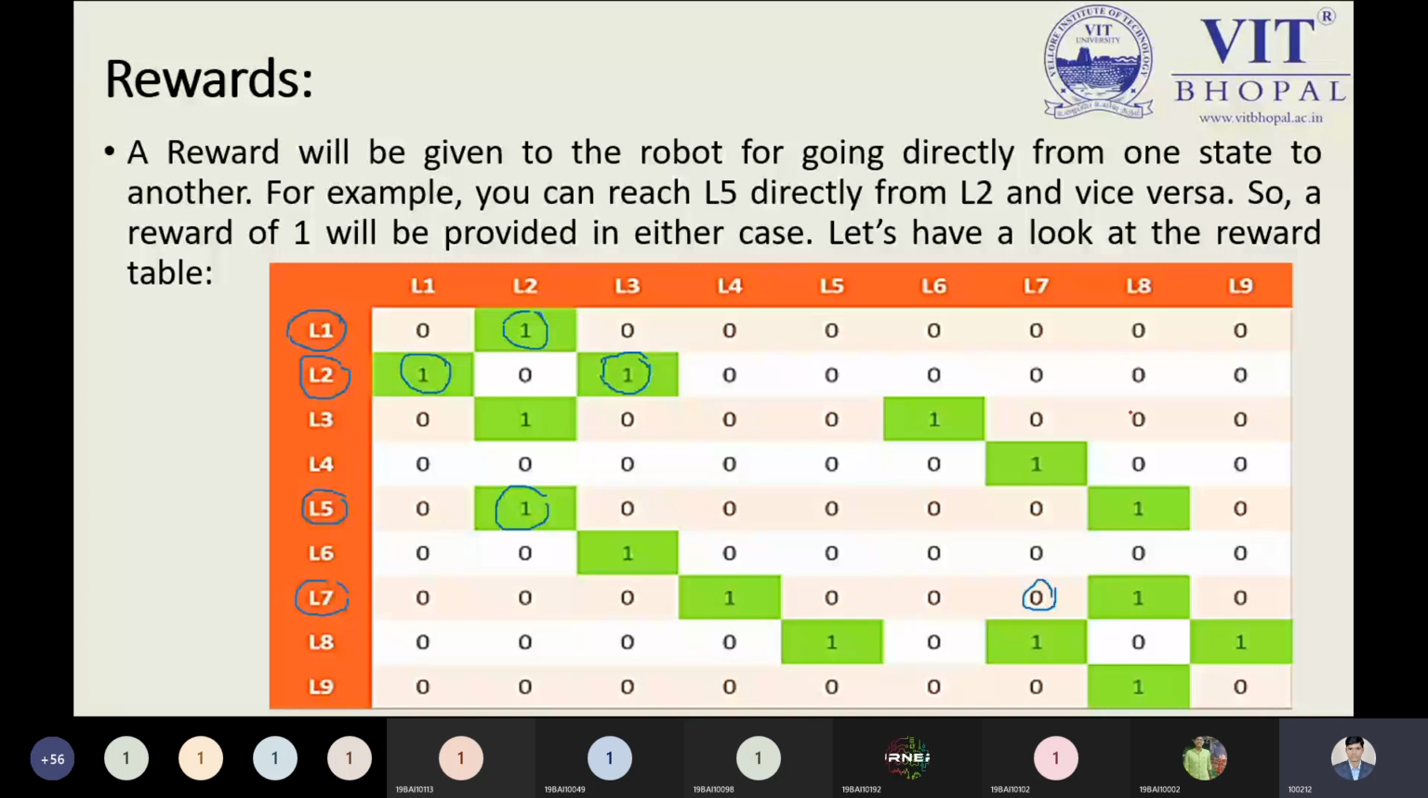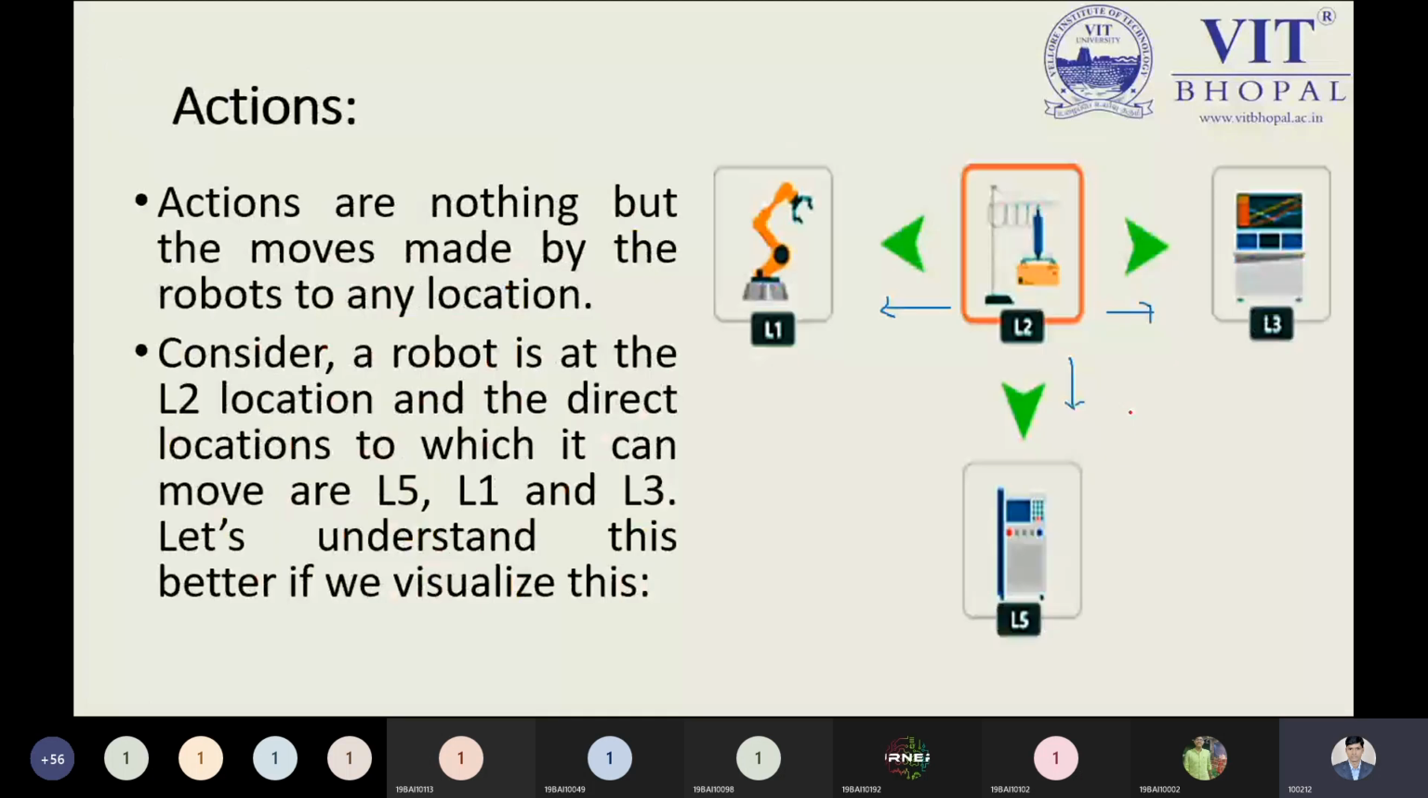You can see L1 and L2 are communicating simultaneously, so we have the 1. It means, what is the sequence we can have, and is vice versa possible or not? So let us check. L1 to L1 is possible, so we have the 1 reward, and L2 to L1 is also possible, so we have the 1 reward. L2 to L3 we can go, so that would be the 1 reward.